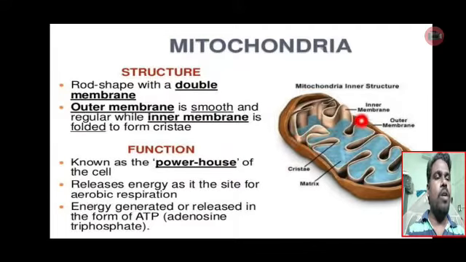So the parts of the mitochondria: inner membrane, outer membrane. The inner membrane folds are known as the cristae, and this space is called matrix. So mitochondria are rod shaped with double membrane. Outer membrane is smooth and regular, while inner membrane is folded to form cristae. So the mitochondria is known as the powerhouse of the cell. Why? Because it releases the energy.